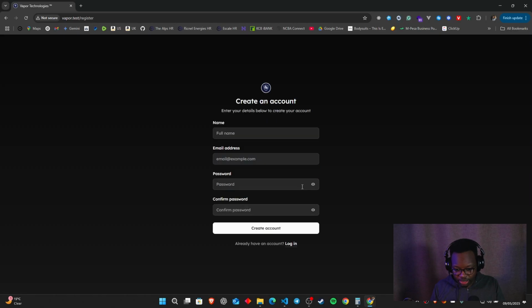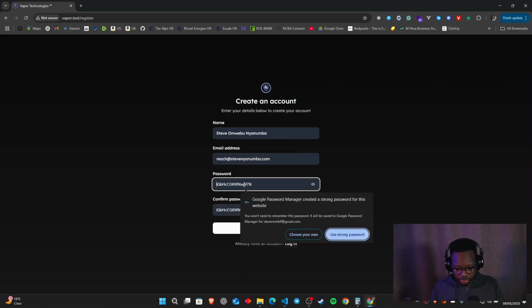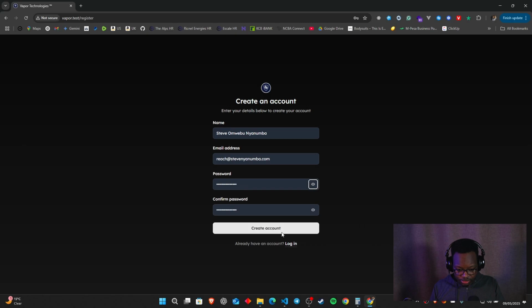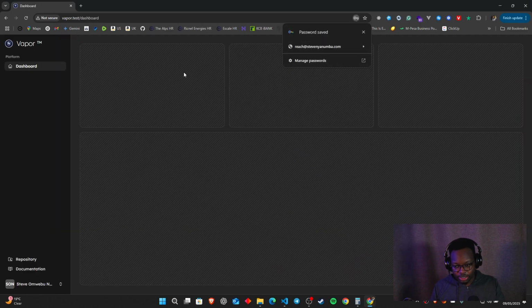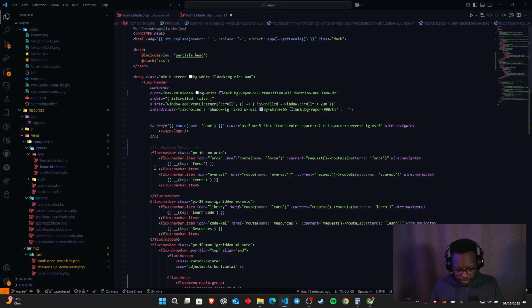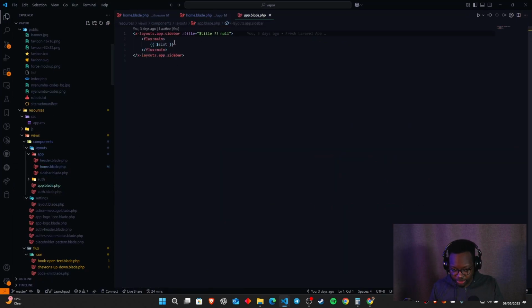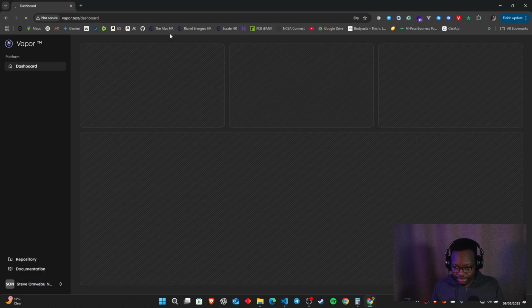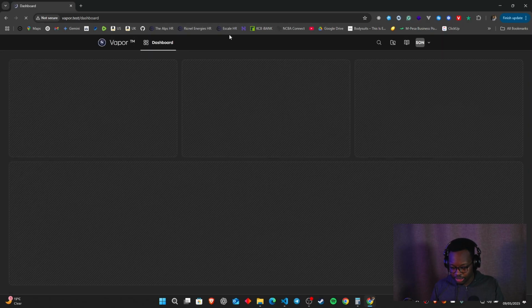So if I come and click on sign up, I'll come in here and register my accounts, I'll use this password and I'll create the account. And you'll definitely see that this header that's going to come up over here, well, there's no header that's coming up over here because we're using the sidebar by default. But if I want to switch from sidebar to header, I'll go to app over here. And then instead of sidebar, I'll do header. And just like that, I'm able to see the header show up.